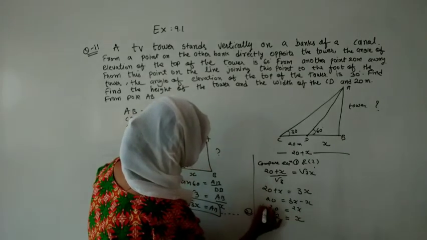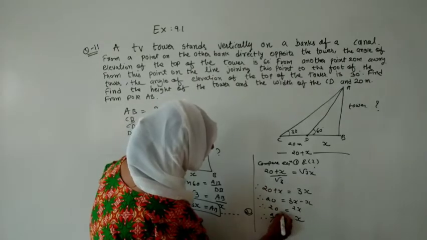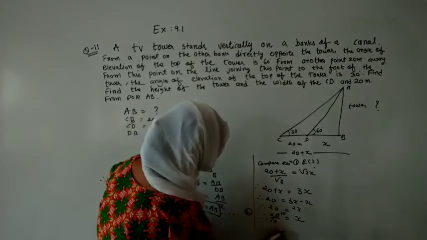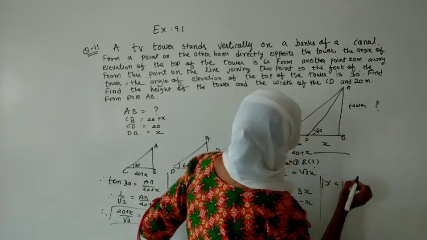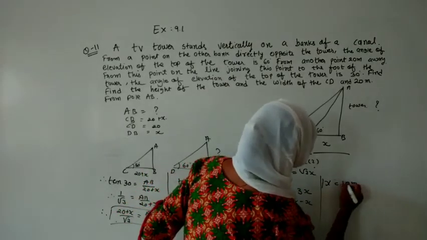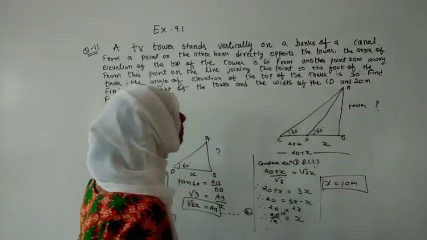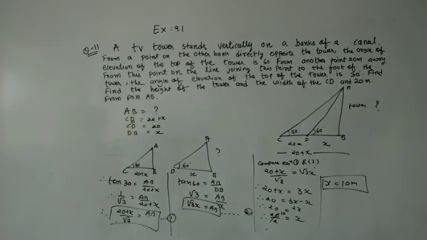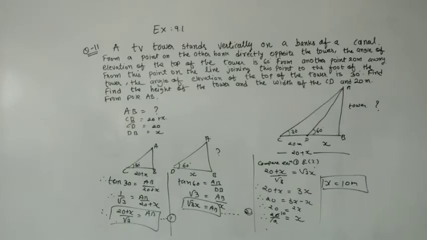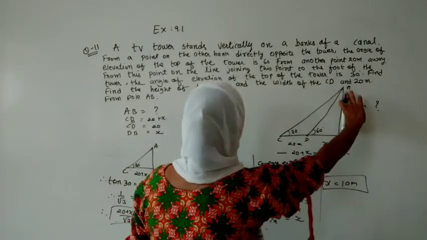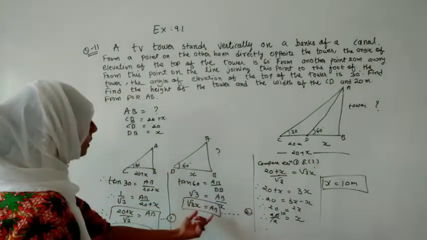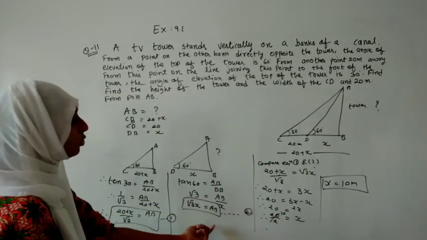So therefore twenty divided by 2 is ten, and the value of x we got is 10. If it is in meters, write it as meters. If it is in centimeters, write it as centimeters. Here it is in meters, so we have found x. But the interesting thing is that this one is 10, and so is the AB that we had guessed. So the value of AB we have to substitute somewhere.